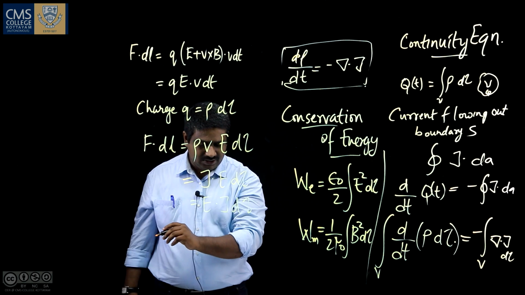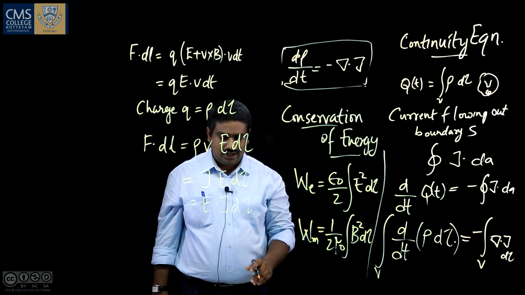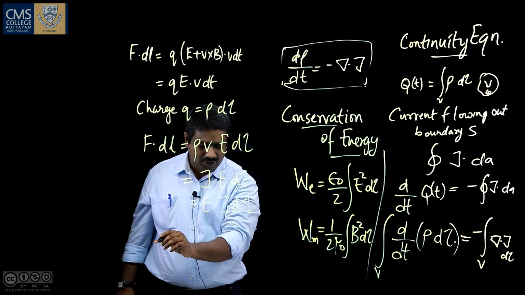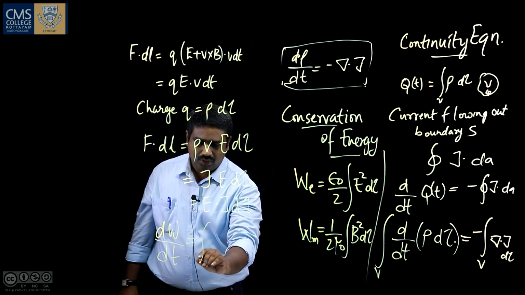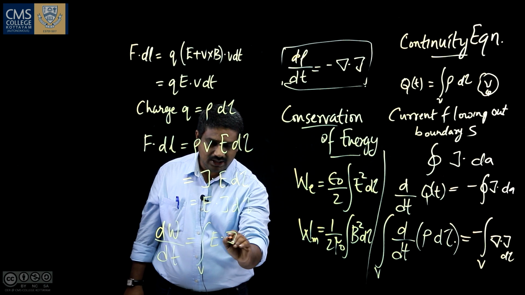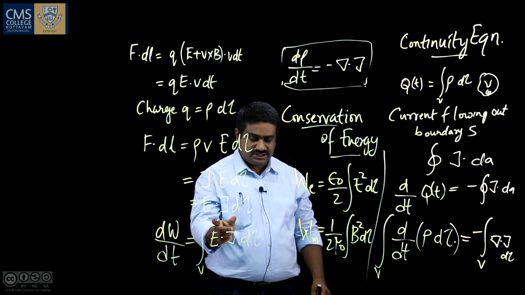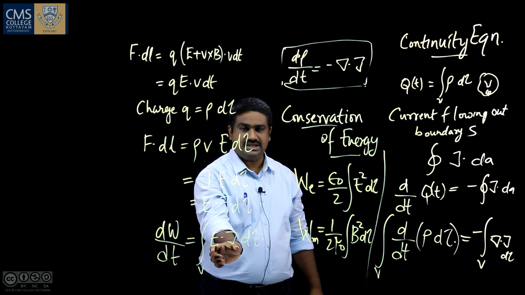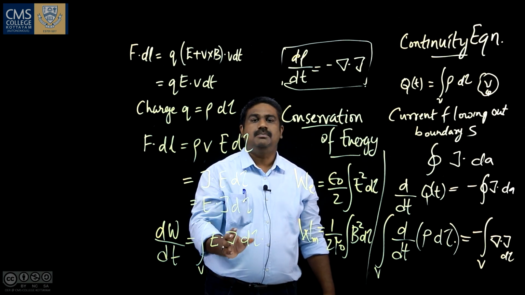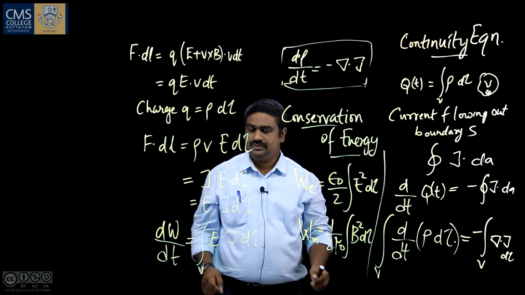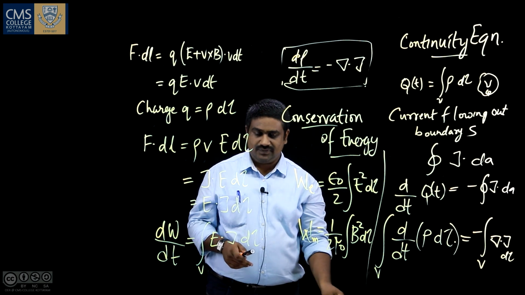Now we have the rate of change of work done on these charges, given by dW/dt, which is equal to the integral over the whole volume of E · J dτ, where E · J is the work done per unit time per unit volume. E · J is the work done per unit time per unit volume, or it is known as the power delivered per unit volume. So now we have to define each term and find the conservation of energy.